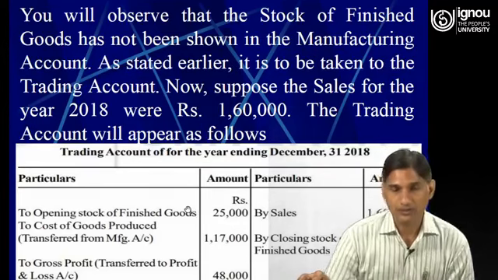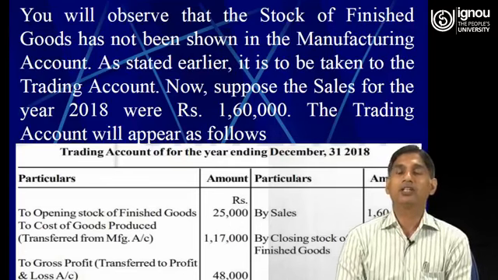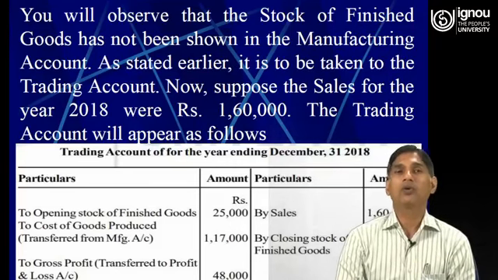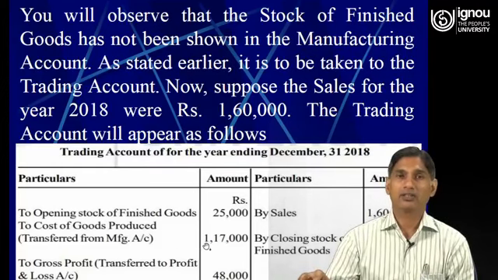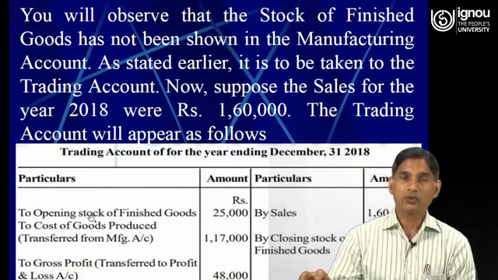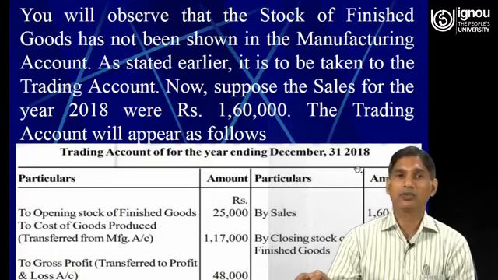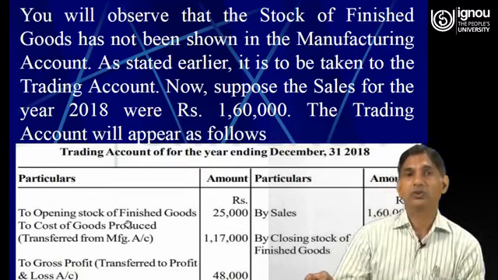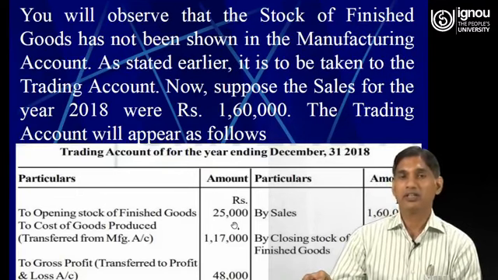The manufacturing account we have already prepared. Now with the help of the manufacturing account, how we will prepare the trading account, we will discuss with the help of this information. Trading account for the year ended 31st December 2018. To opening stock of finished goods, 25,000, it is given in the question. Let me check it.